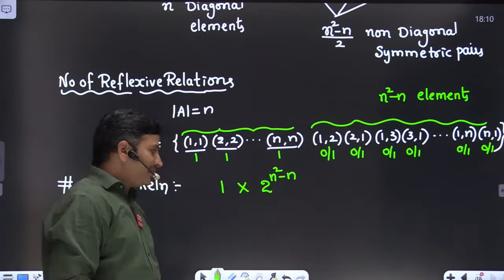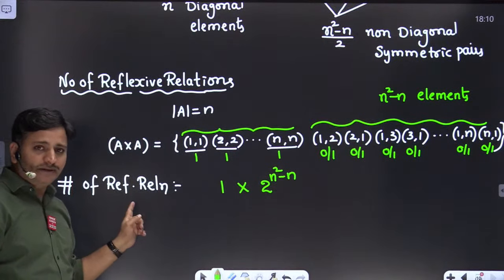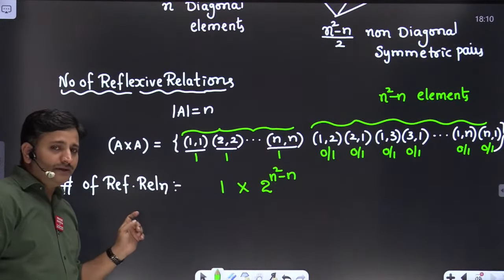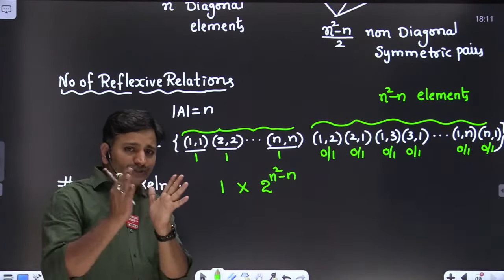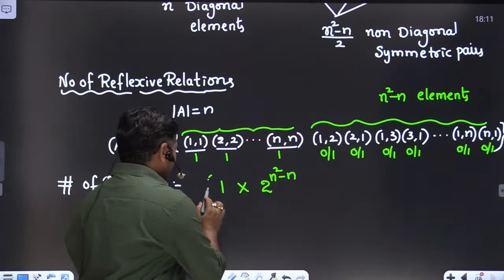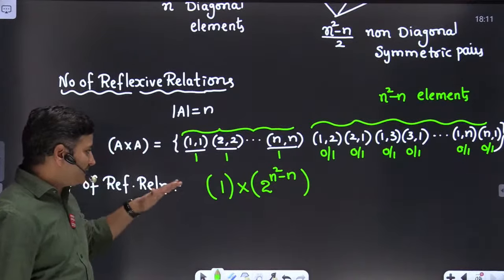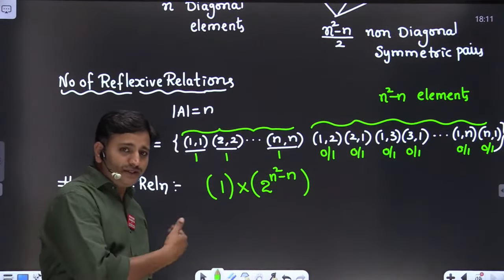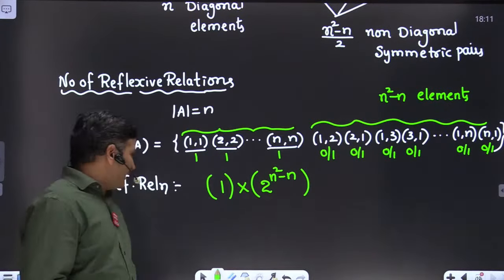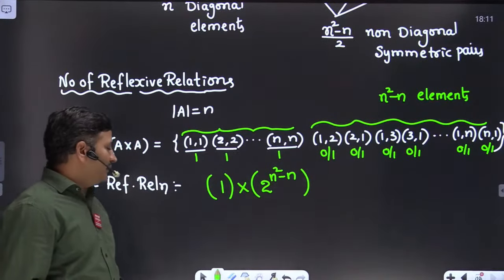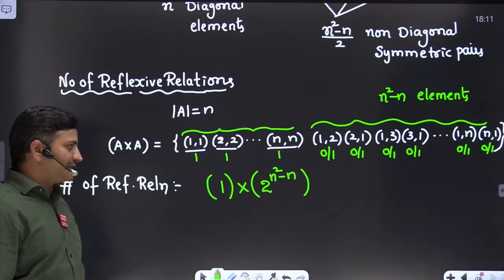Remember, friends, when you are developing a formula, you always develop the formula into two segments. One is the diagonal part, another one is the non-diagonal part. If this explanation is clear, you can easily solve the remaining problems, finding the number of irreflexive relations, the number of symmetric relations, and so on like this.